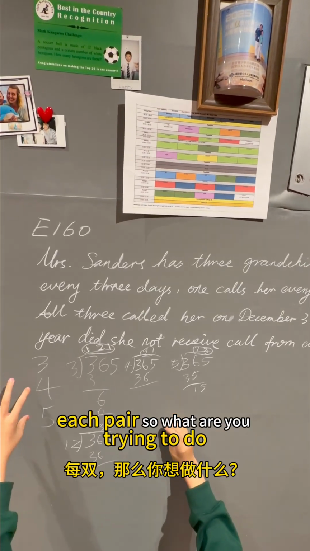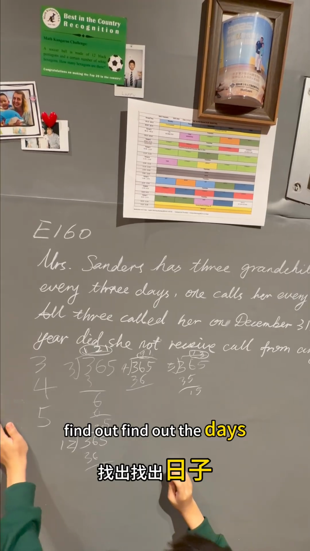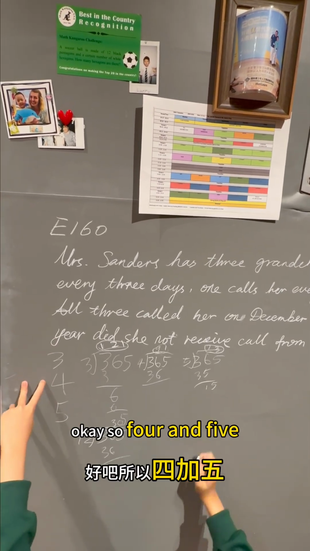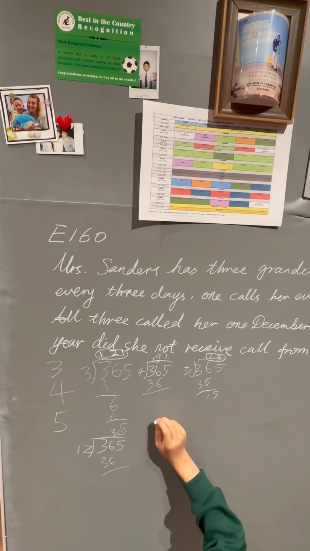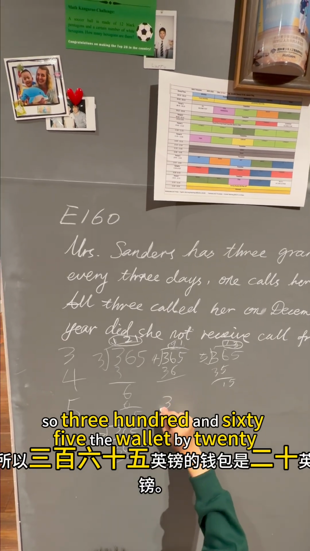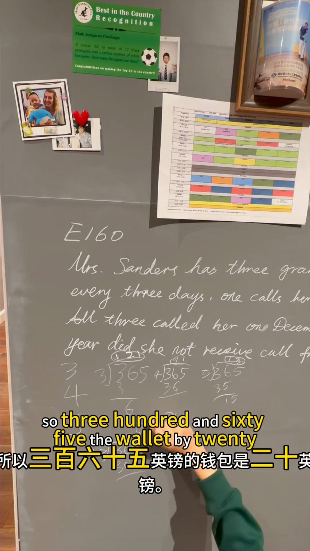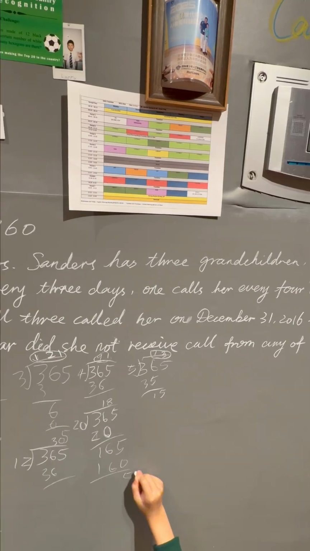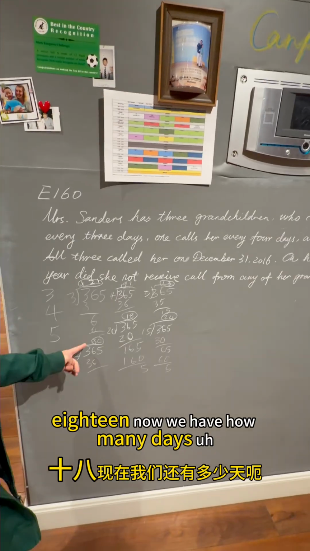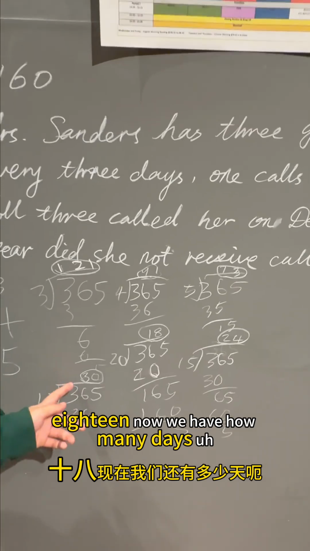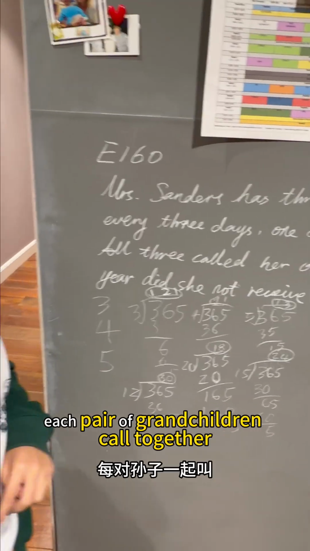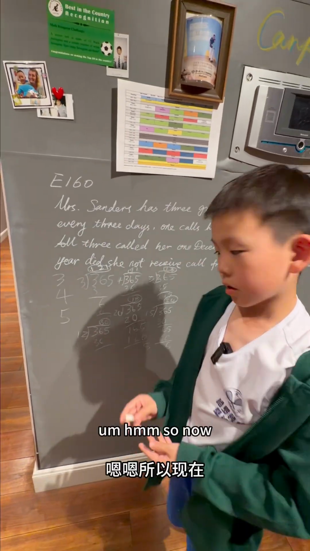What are we trying to do? Find out the days that two grandchildren called together. So 4 and 5: that will be 20, so 365 divided by 20 is 18. Now we have how many days each pair of grandchildren called together.